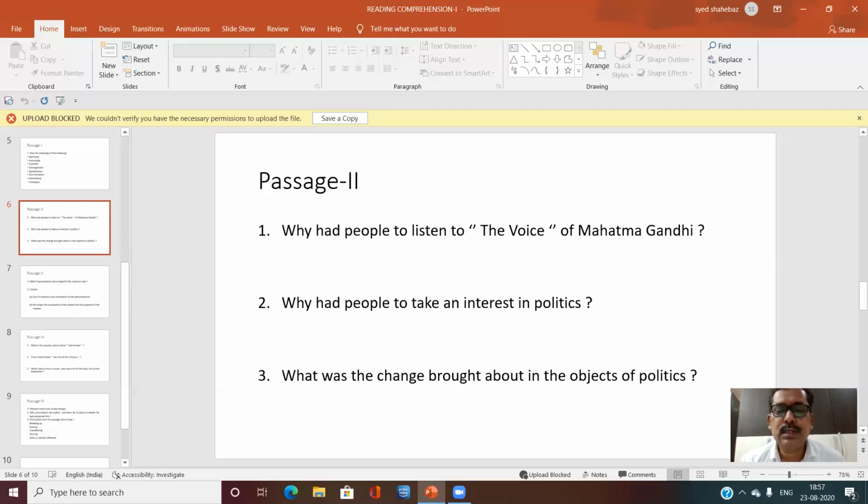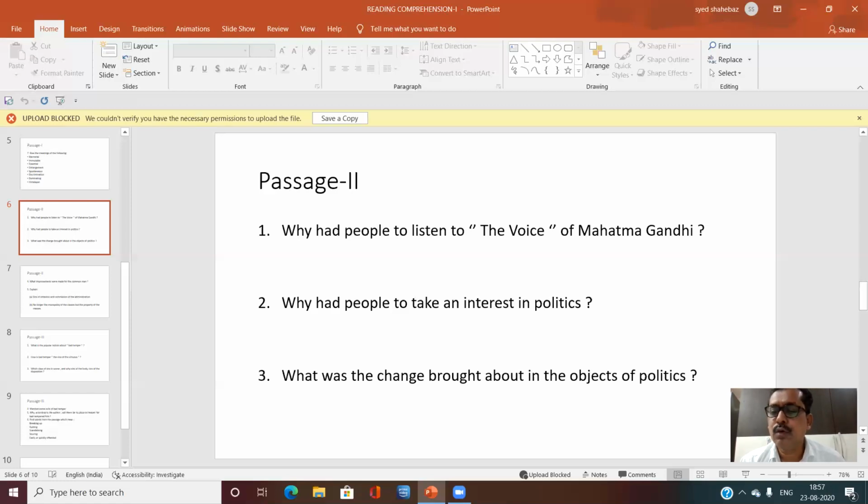What was the change brought about in the objects of politics? Answer: politics was switched on to concern for the need of the common people. The improvement of the lot of the poor, especially of the lives of the people of the neglected villages, was the goal of politics.